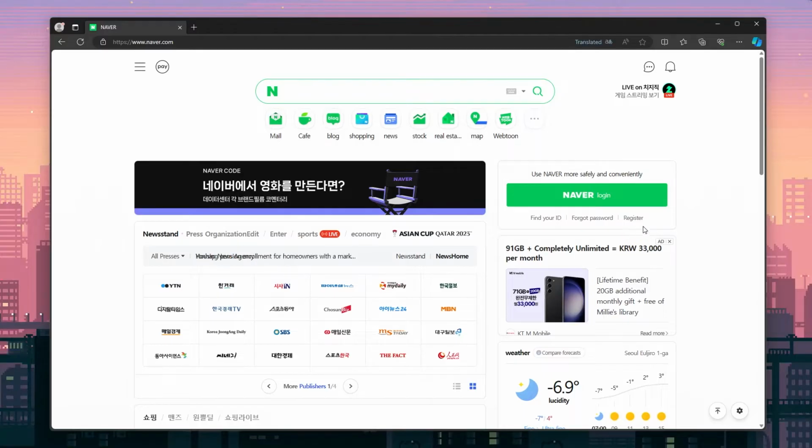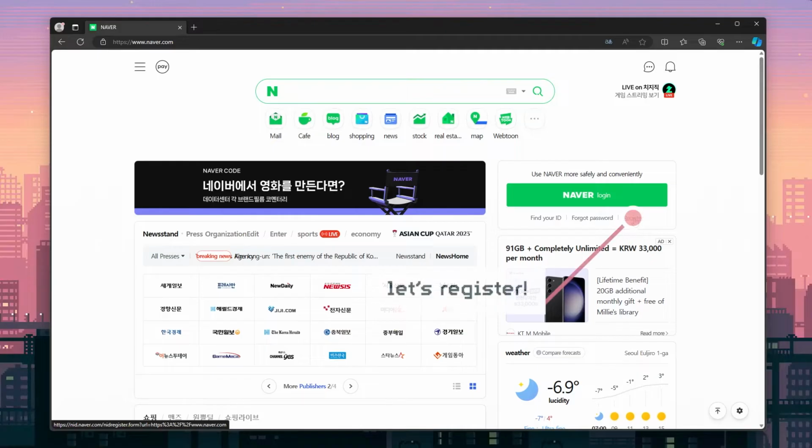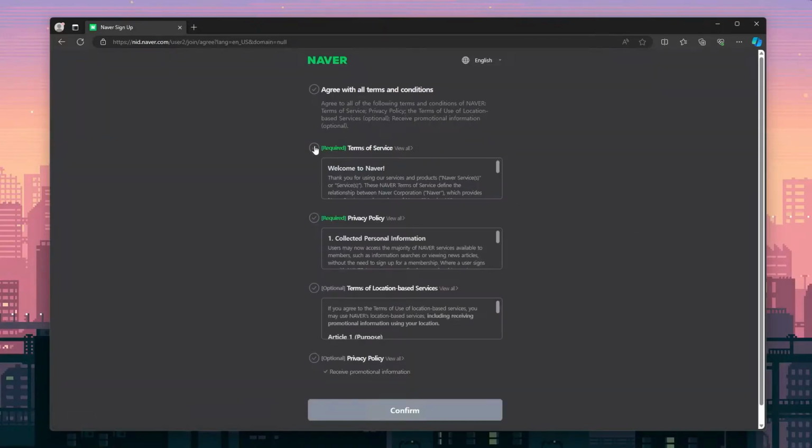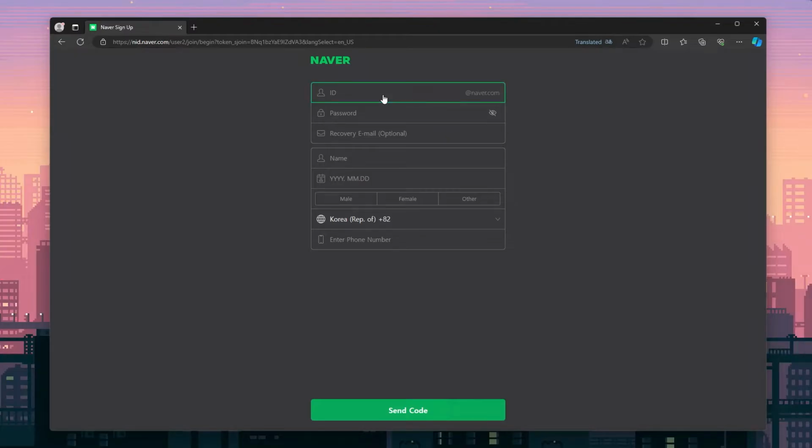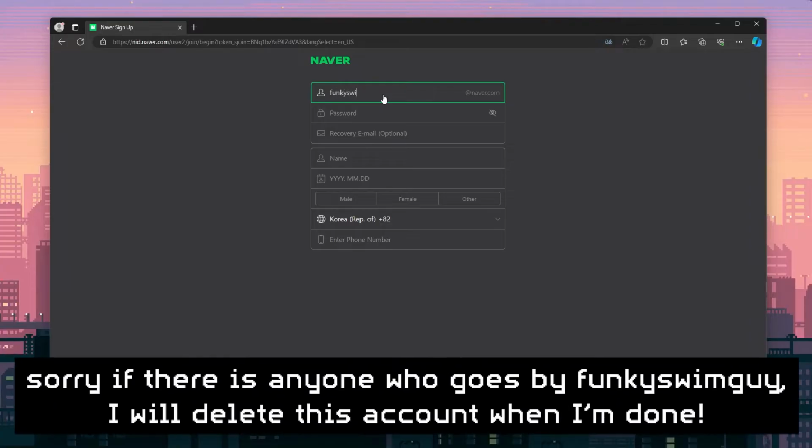As you can see, the important parts of the page are now in English, and we can click the Register link to set up a new Naver account. You'll need to agree to the Terms of Services and Privacy policy to continue your registration. Then click Confirm. Your Naver ID will be your Naver email address. You'll be able to set up a different Naver nickname later if you'd like. I'll use FunkySwimGuy1 to set up this test account.